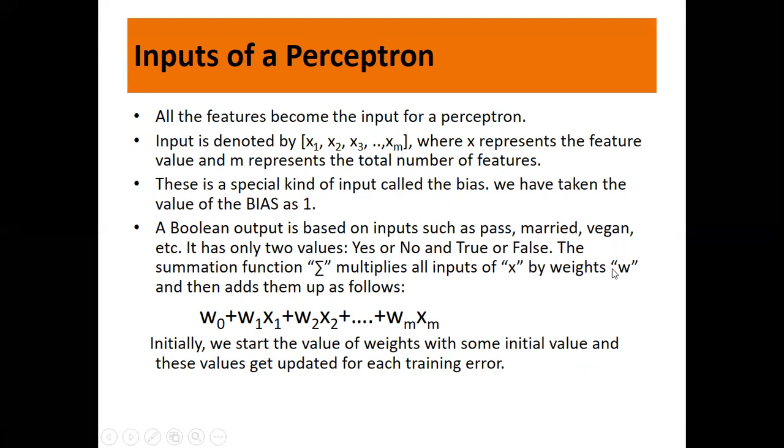true or false, etc. The summation function sigma multiplies all inputs of x by weight w and then adds them up as follows. We already know this now. This is the bias weight. Now input x1 has corresponding weight w1, input x2 has corresponding weight w2. Initially we start with some initial value for the weights, and these weights get updated for each training error. Now a simple example, as we talked about: let us say these are the marks of your neural network artificial intelligence paper, and some weight is assigned initially.